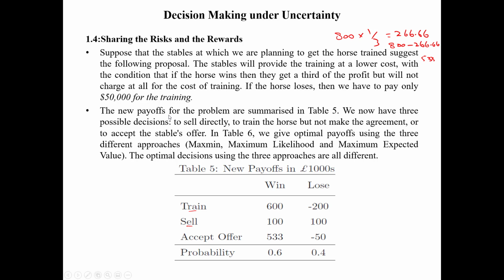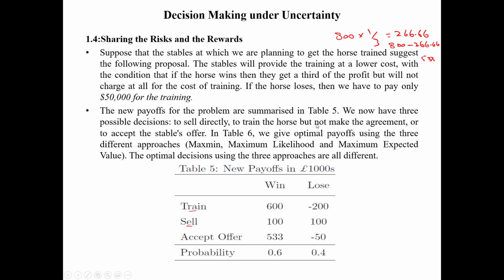So the new payoffs for the problem are summarized in Table 5. You can see we now have three possible decisions. The first is to sell it directly, which we already discussed, the pessimistic choice. I don't want to get into trouble, I don't want to take risk, I don't want to train my horse, just sell it out. In that scenario, it will be 100 and 100.